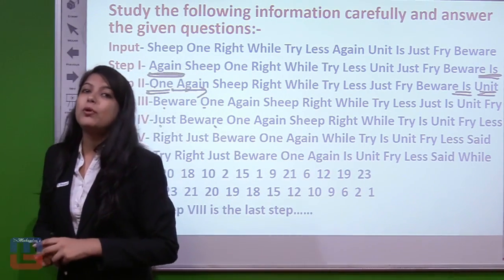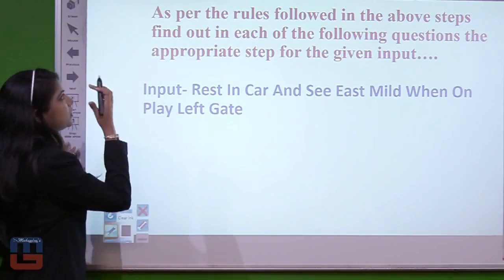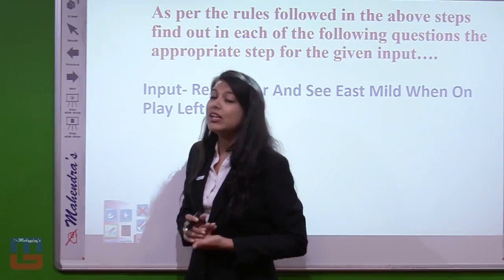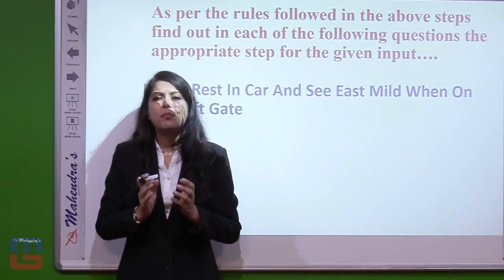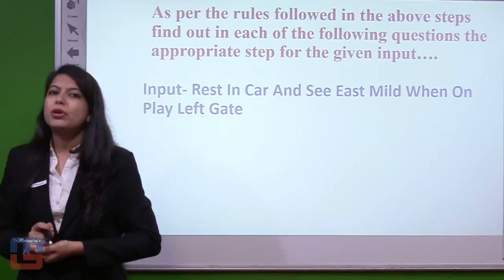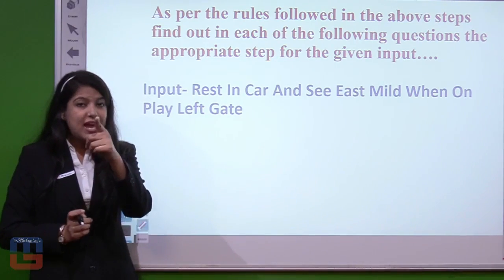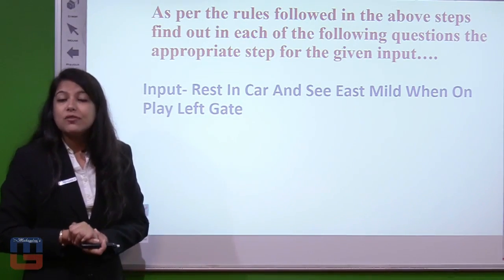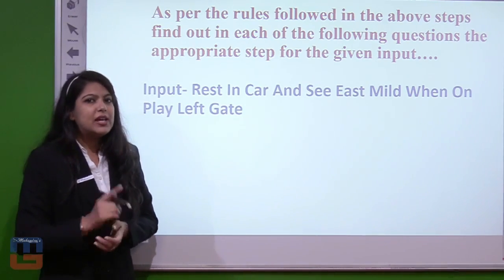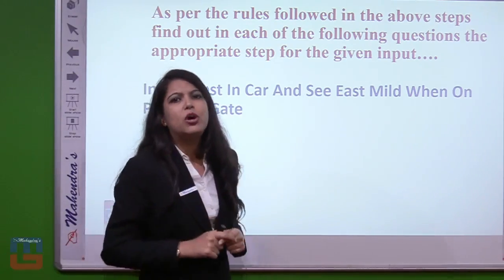So now if we look at the next question asked, again the instruction would be: as per the rules followed in the above steps, find out in each of the following questions the appropriate step for the given input. So now a new input has been given, and if we count, again we have 4 vowels and 8 consonants.